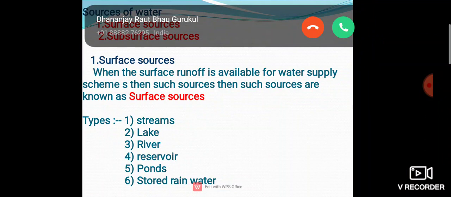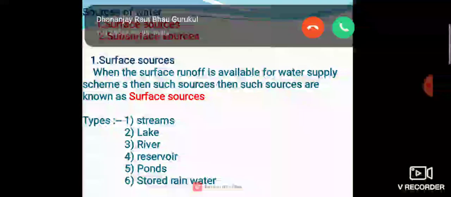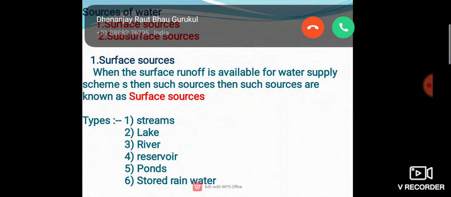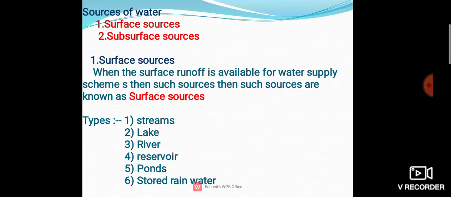In some places where neither surface water nor subsurface water is easily available, the only way is to store the rainwater in tanks from the roof of a building. Generally you must have seen that water is collected from sloping roofs, which is rainwater harvesting. Okay, do you know about rainwater harvesting? This is also one kind of storing rainwater.